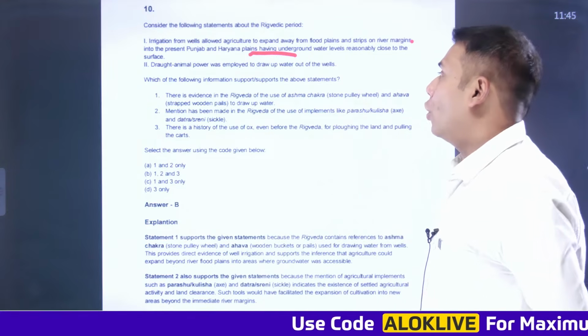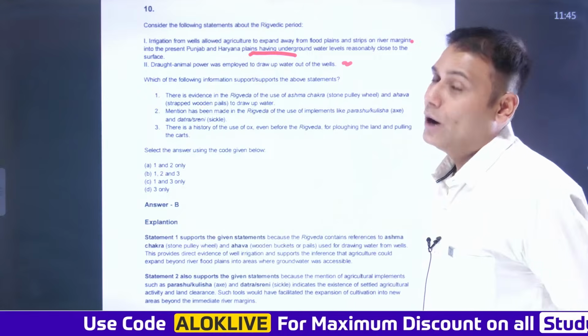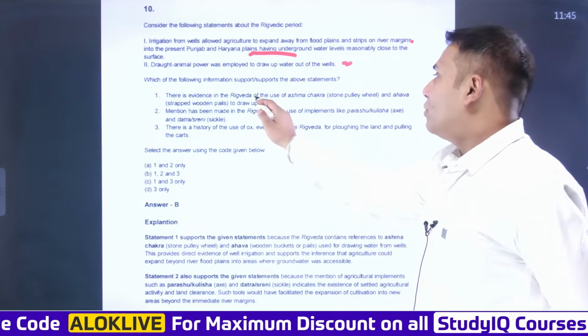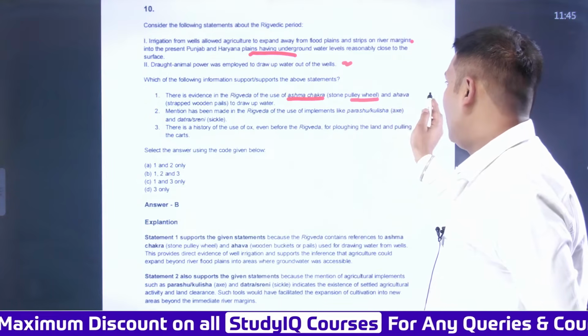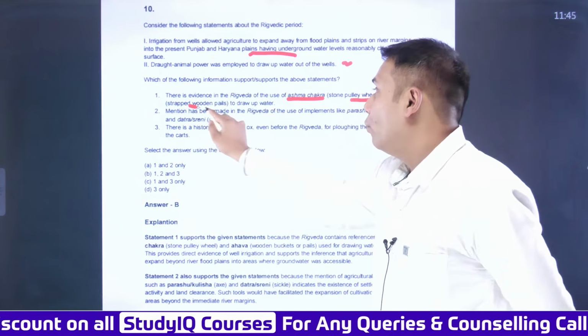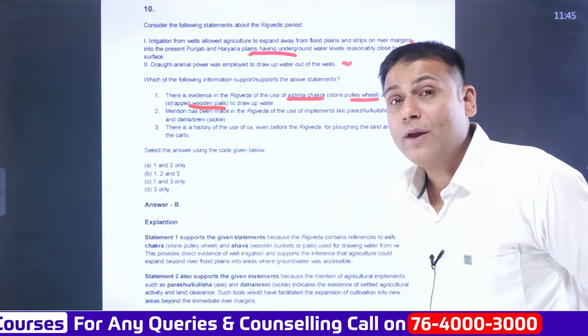Okay. Draught animal power was employed to draw water out of the rivers or the wells. There is evidence in the Rig Veda of the use of Ashma Chakra, that is a stone pulley wheel, and Avata, that is strapped wooden pails to draw up water. This statement is correct. So from here we can infer one thing.